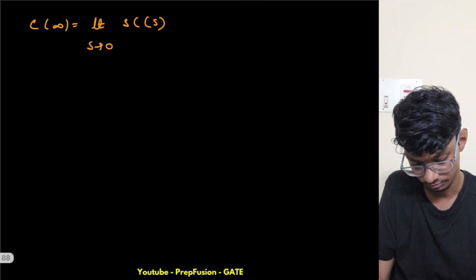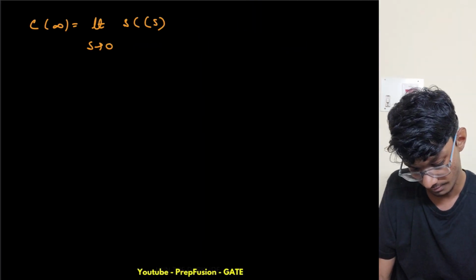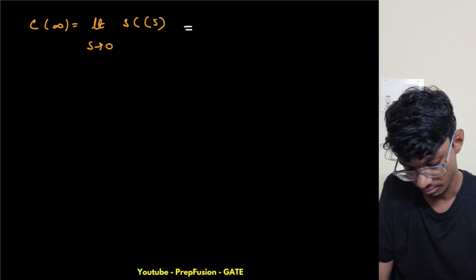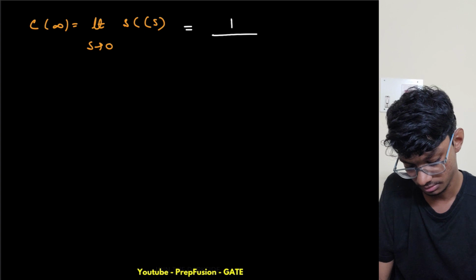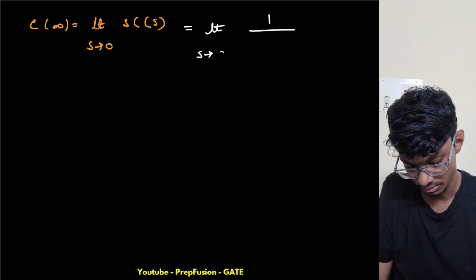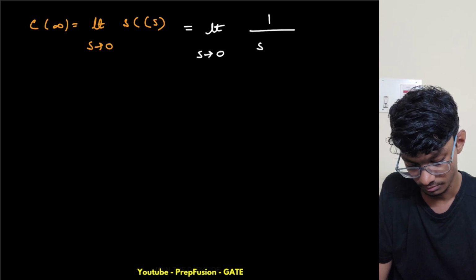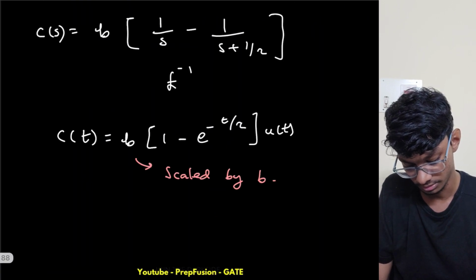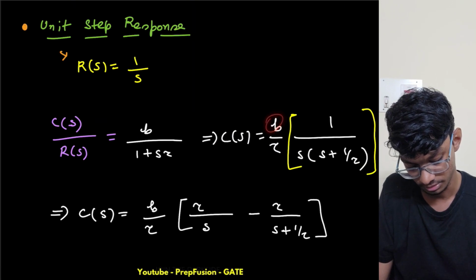So this is simply limit s tending to 0 of 1 by s tau plus 1, and I have a B also at the top, right?